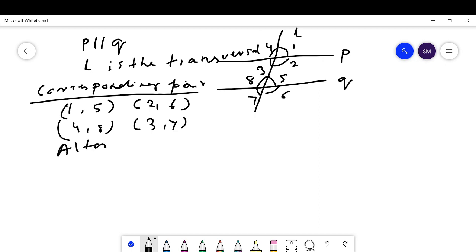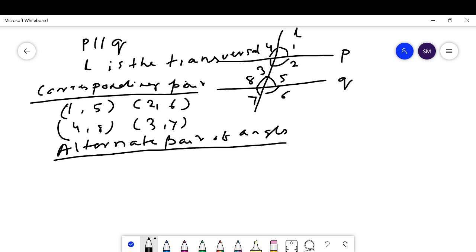Alternate pair of angles, I have already told you. These angles are present opposite to the transversal. 2 and 8 are an alternate interior pair. Here 2 and 8 are present opposite to the transversal, while 2 is on the right side of the transversal and 8 is on the left side. Another alternate interior pair is 3 and 5, where 3 is present on the left side of the transversal, while 5 is present on the right side of the transversal.